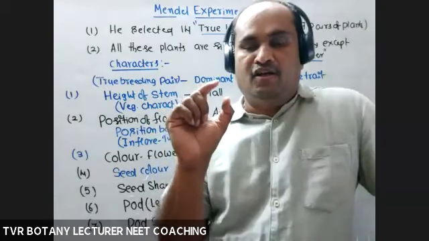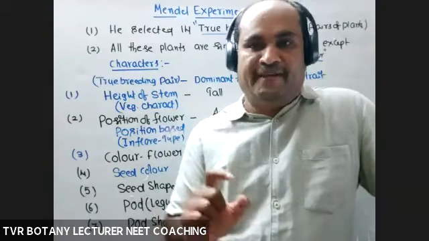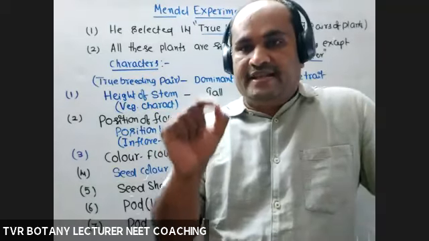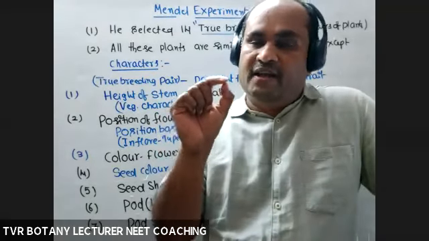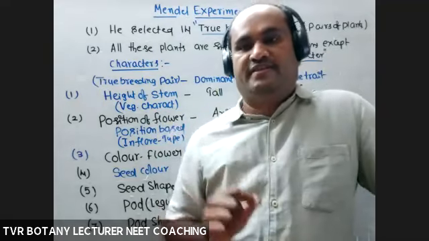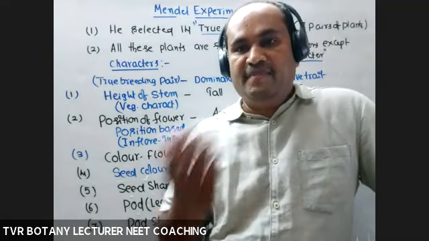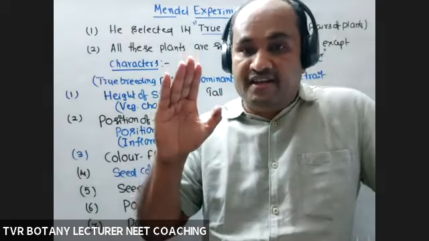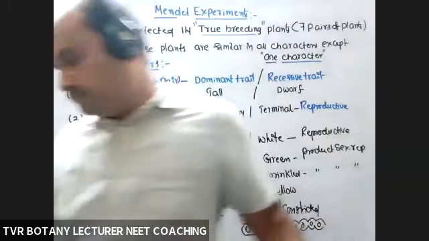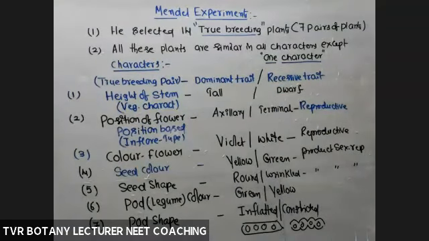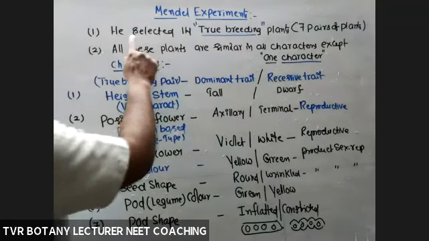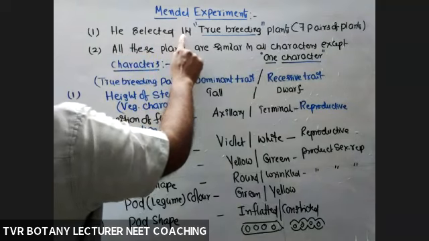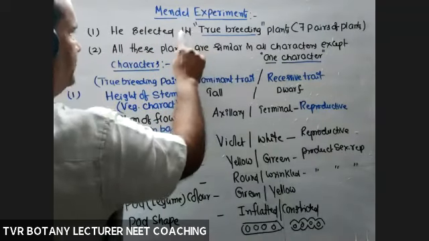What is a dominant trait definition according to Mendel? A trait which is expressed in both heterozygous and homozygous condition. Recessive trait means the trait which is expressed in homozygous condition only. Okay, right? So go back to how many true breeding lines is selected?